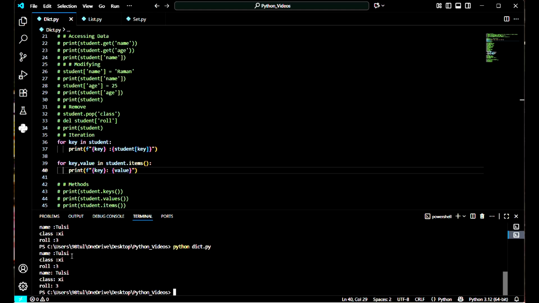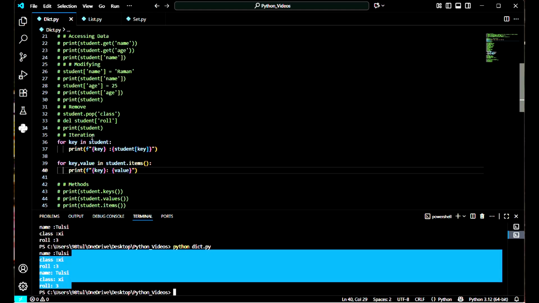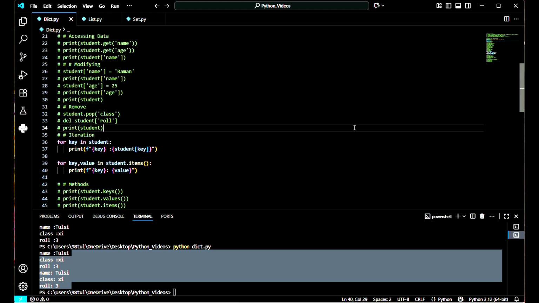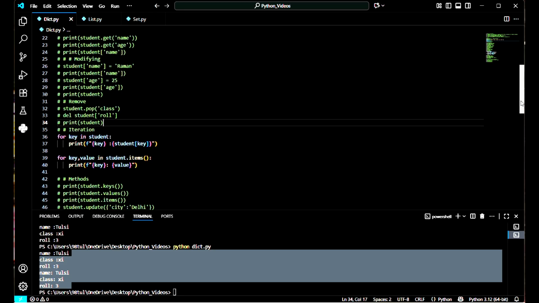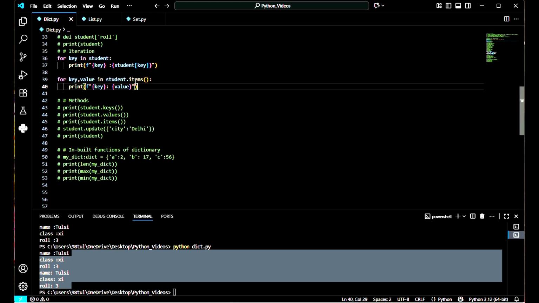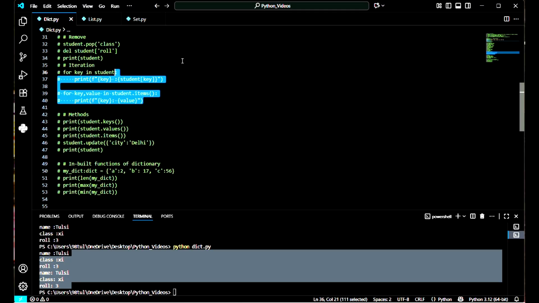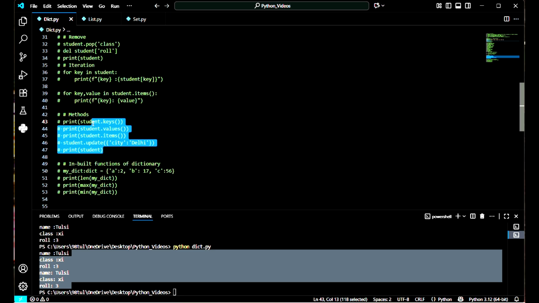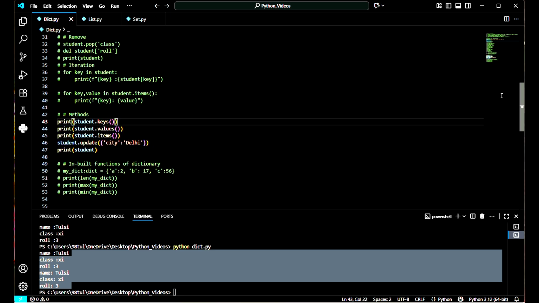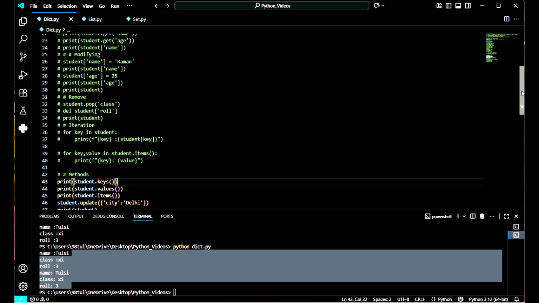We can see here the output would be the same. So you can do the iteration using just key or key and value. Now let's move to the methods. Like list, set, tuple, dictionary also has some methods like keys, values, items, update. So we can use these methods to get our desired output.